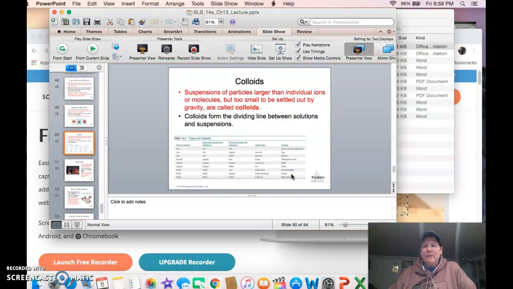Okay, and that's it. So we're done. Again, that part of it was just the end of solutions. Okay, so you get an idea of what we have when we talk about mixtures. And again, remember, mixing is a physical process. It's adding a solute to a solvent. If they mix up really well and they have little tiny particles, it's a solution. If they have medium-sized particles, that's a colloid. And if you have large particles that settle out, that's a suspension. And that's your three types of mixtures. But when we're talking about colligative properties and concentrations, we're just talking about solutions. I just put these in at the end.